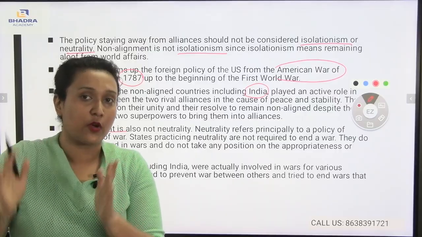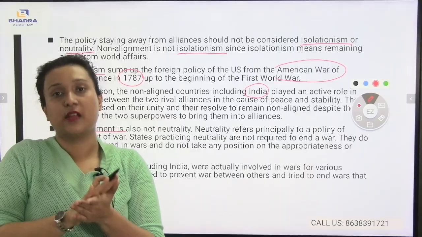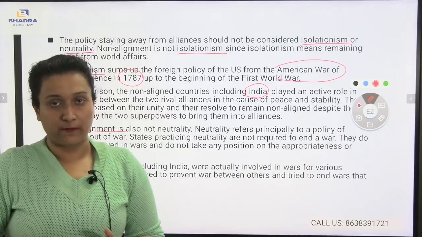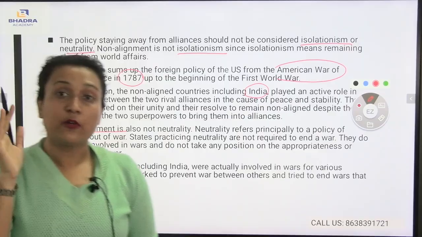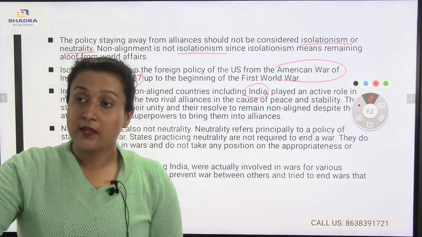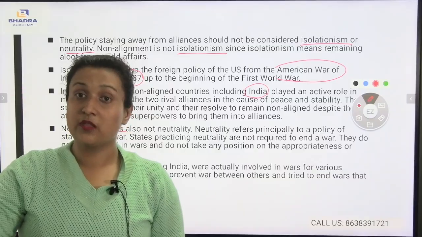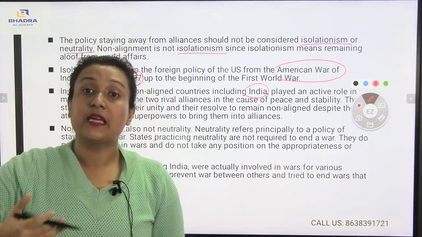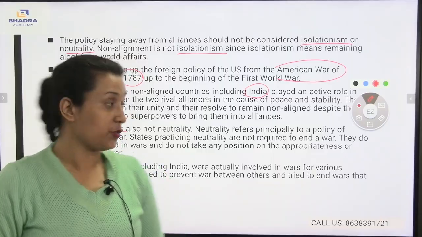Which means that if you want to get away from the war, it doesn't mean that you will not be participating in any of the international affairs or world affairs. During that time, some of the countries were not participating. They were non-aligned from the other countries. As a result, they were not participating in diplomatic relations with the other countries.